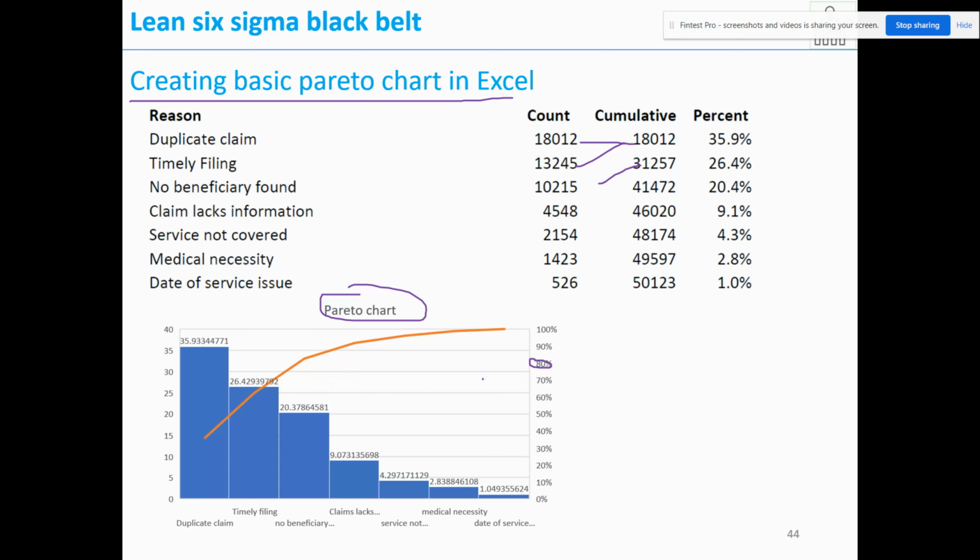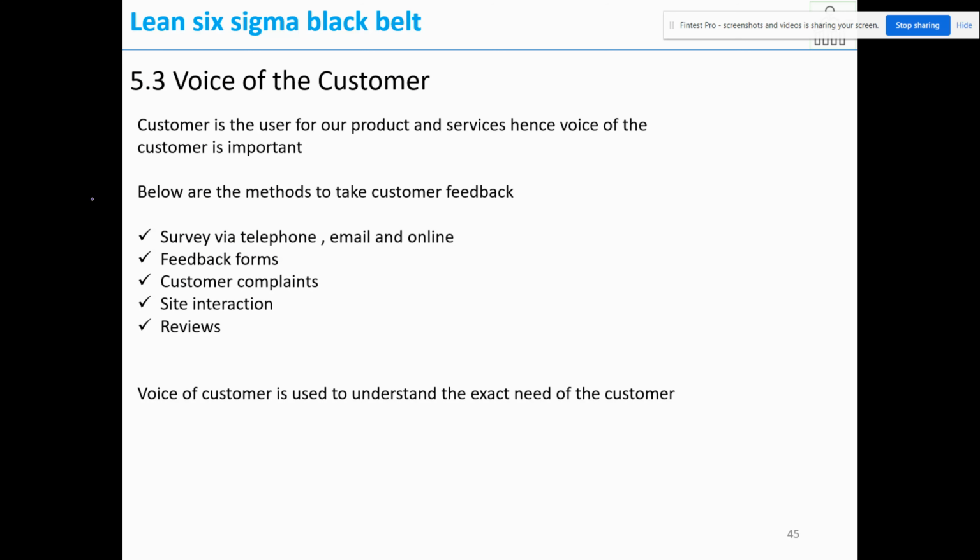What is the 80 percentage in the total count? What is 80 percentage showing? It is showing these three defects: duplicate claim, timely filing, and no beneficiary. So if you solve these, 80% of the problem will be solved, right? Yes.